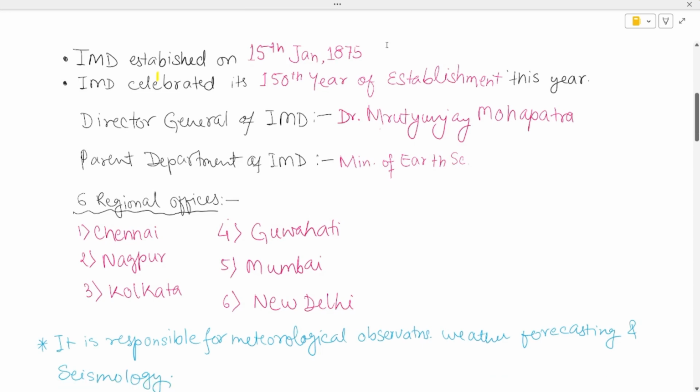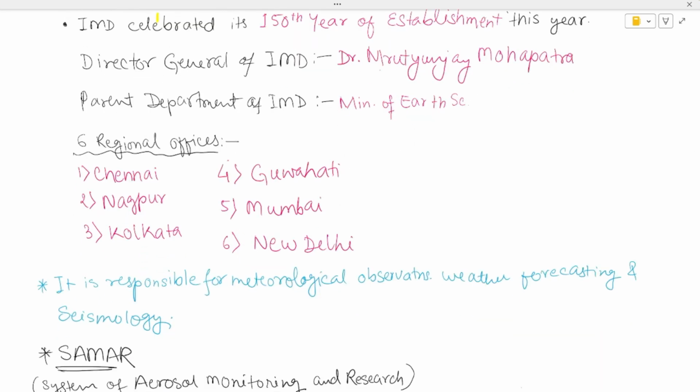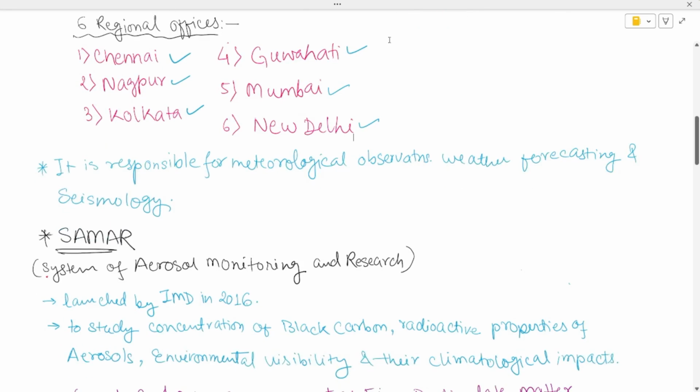So there are 6 regional offices, namely Chennai, Nagpur, Kolkata, Guwahati, Mumbai, and New Delhi. Your IMD is responsible for meteorological observations, weather forecasting, and seismology. Seismology is related to the study of earthquakes.